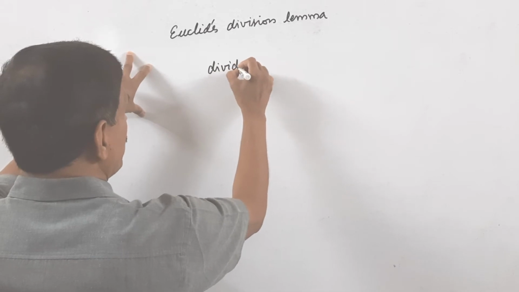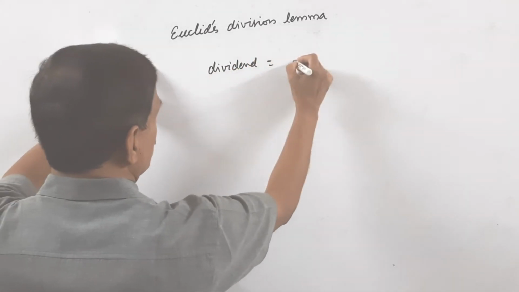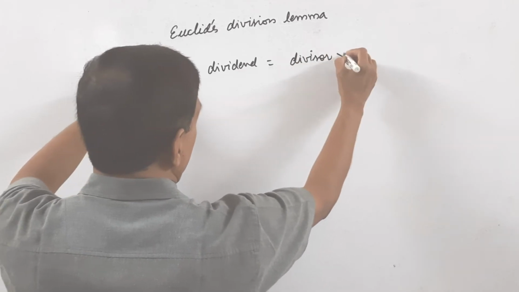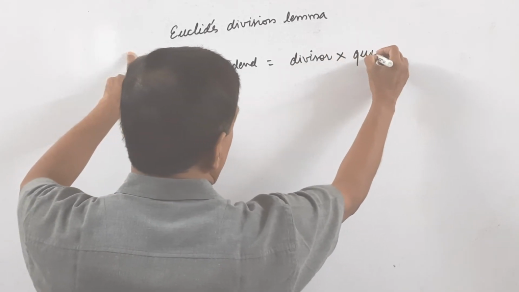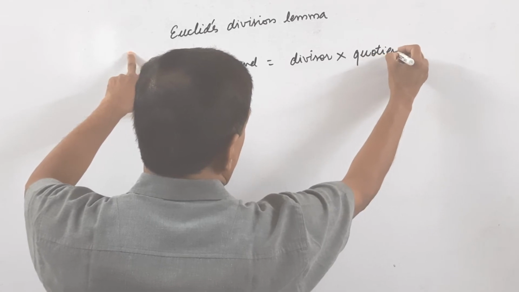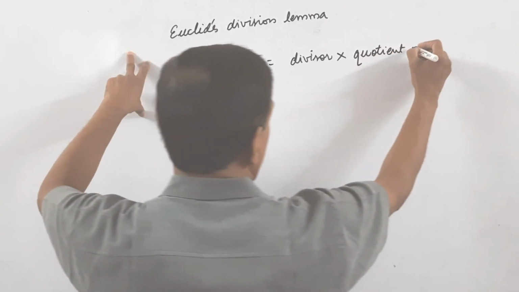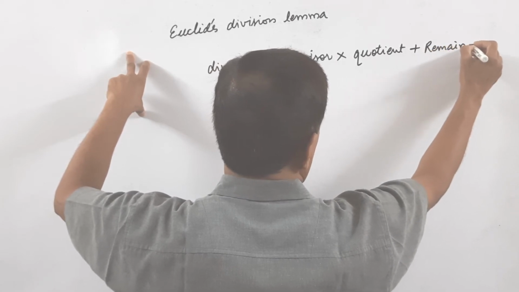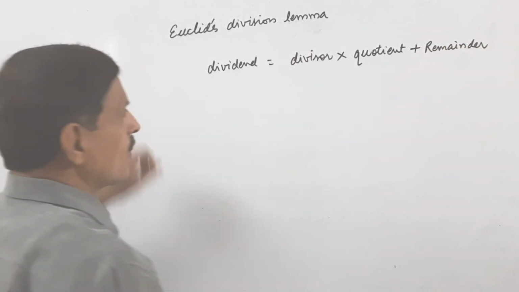According to it, dividend is equal to divisor into quotient plus remainder.